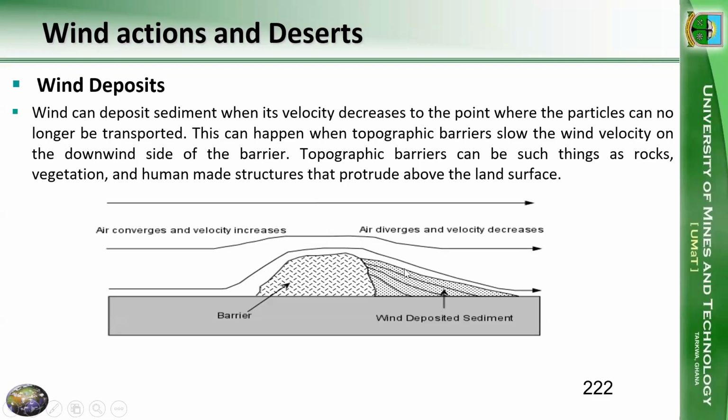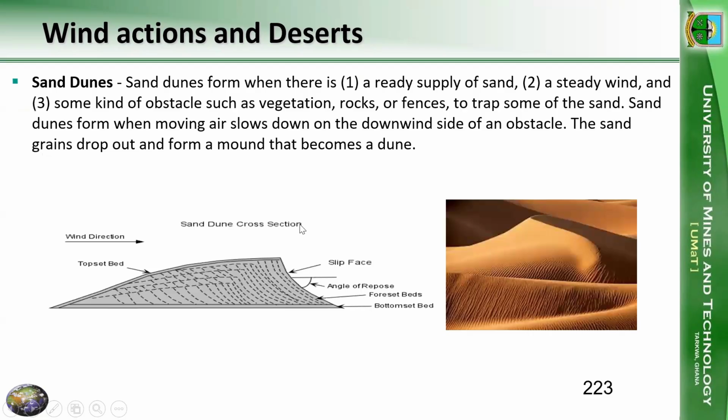It's going to cause it to reduce in velocity, and it has to deposit just after the barrier. We are going to have these huge deposits of sand. So right here is a topographic barrier. Due to these topographic barriers, we can end up forming different types of wind deposits, such as sand dunes.